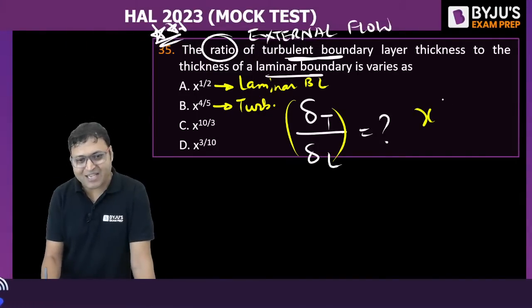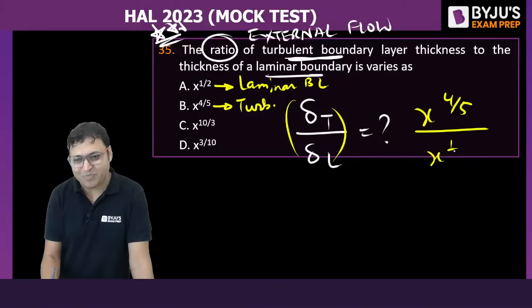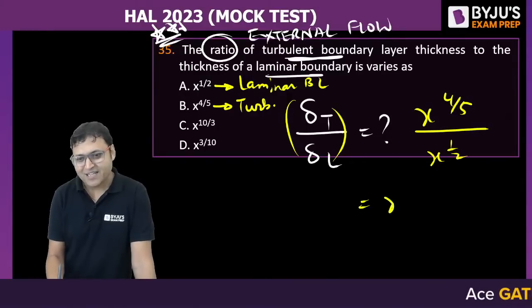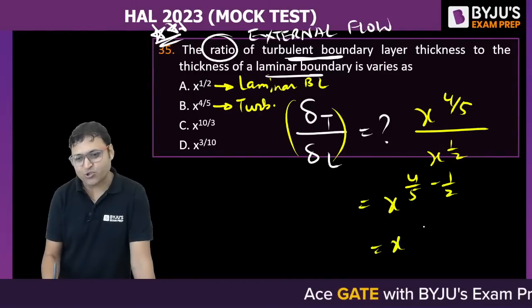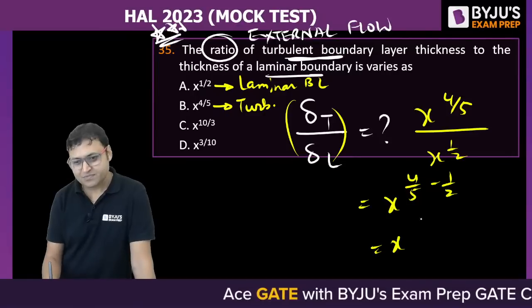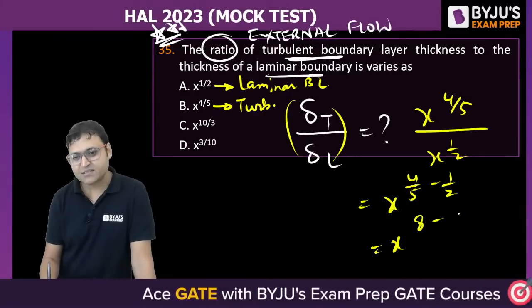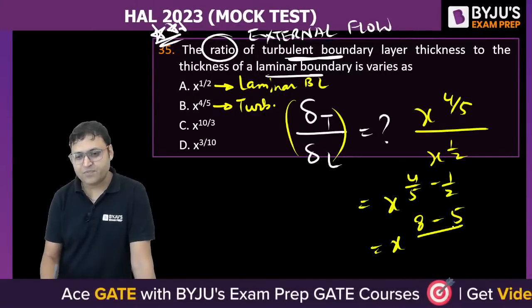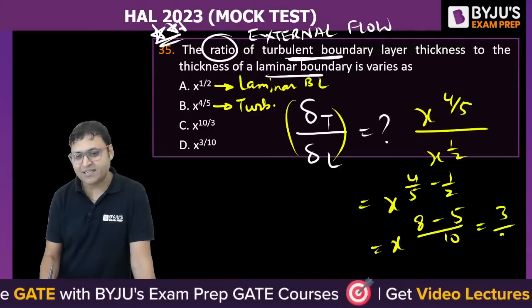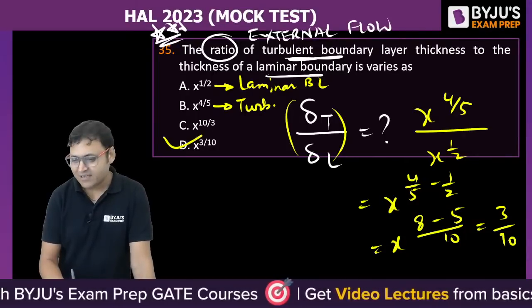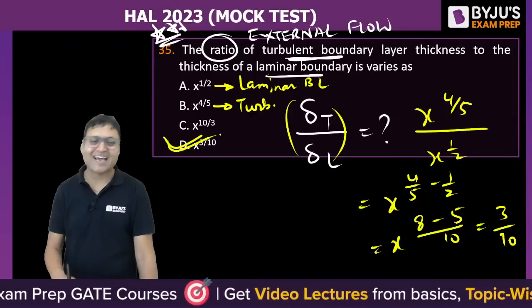So it will be x to the power 4 by 5 upon x to the power 1 by 2, isn't it? X to the power 4 by 5 minus 1 by 2. That is x to the power 8 minus 5 by 10. That is 3 by 10. X to the power 3 by 10. D is the correct answer.